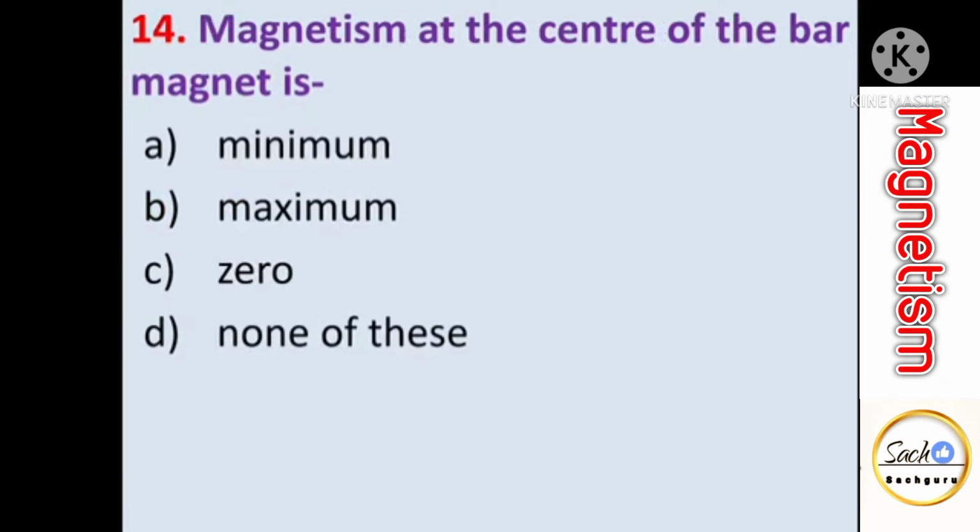Magnetism at the center of the bar magnet is. We have seen that the strength of magnetic field is maximum at the ends, that is at the poles, and it is zero at the middle. So at the center of the bar magnet, magnetism will be equal to 0.